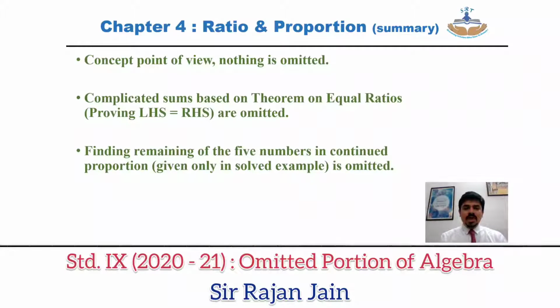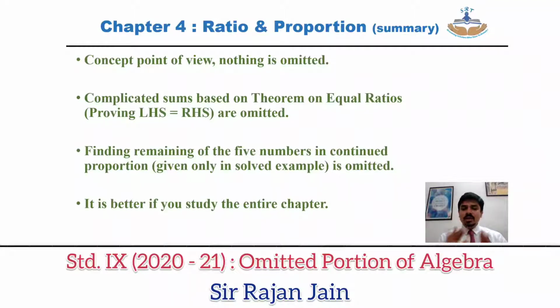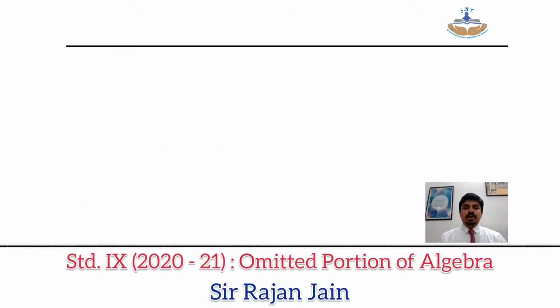Means what I want to tell you is, before practice set number 4.5, you will see solved example number 3 and 4. Now those 2 solved examples are unique solved examples which have no similar questions in your practice set. So those 2 questions you can actually skip. It is better if you study the entire chapter except those 2 solved examples I have spoken about. So concept point of view, again in ratio and proportion also nothing is omitted.